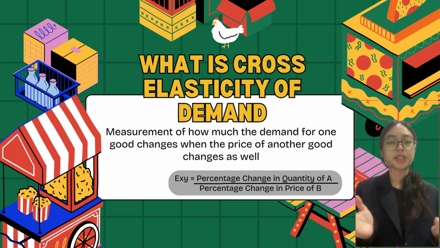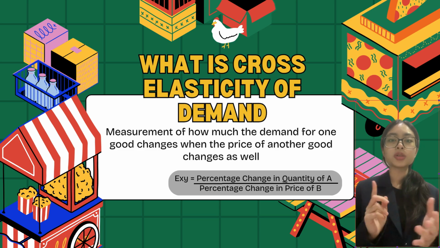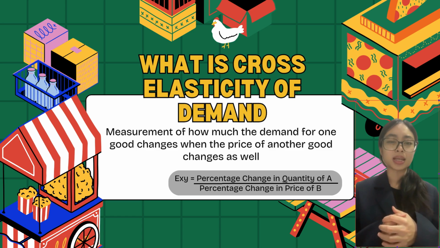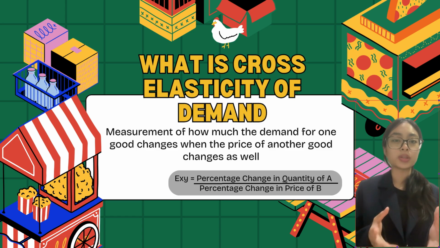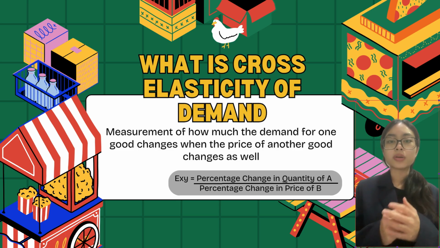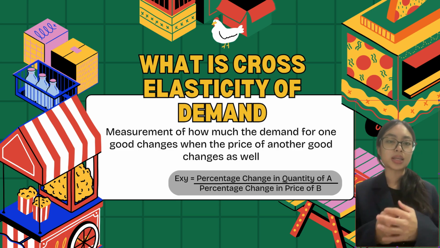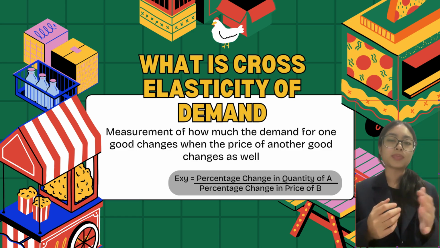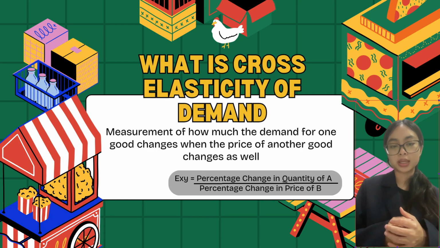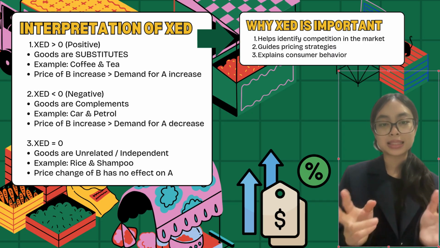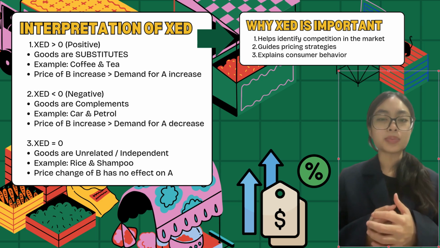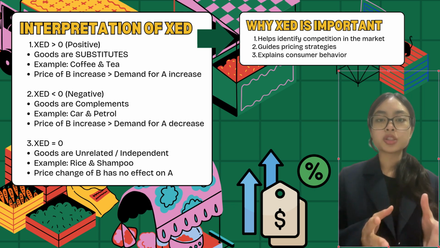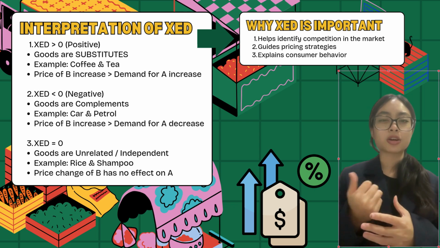Cross-elasticity of demand measures how the quantity demanded of one good changes when the price of another good changes. So it helps us to understand more about the relationship between two different products in the market. The formula for cross-elasticity of demand is the percentage change in quantity demanded of good A divided by the percentage change in the price of good B. If the value is positive, the goods are substitutes, and this means that when the price of one good increases, consumers switch to another good, such as coffee and tea.